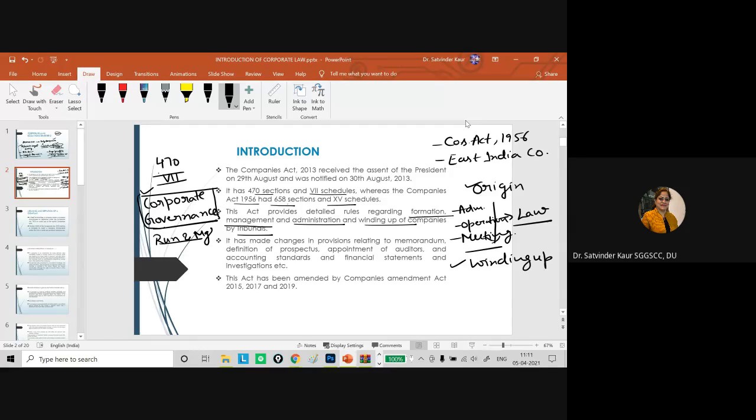Then with respect to documentation, important documents come in terms of the memorandum of the company, the prospectus of the company, and the articles of association of the company. Then there are the rules with respect to the appointment of the auditor, the appointment of the board of directors, how the accounting of the company is going to be managed, what the financial statements will be, and what the disclosure practices will be with respect to all of the above. All these rules we are going to study in this particular paper.